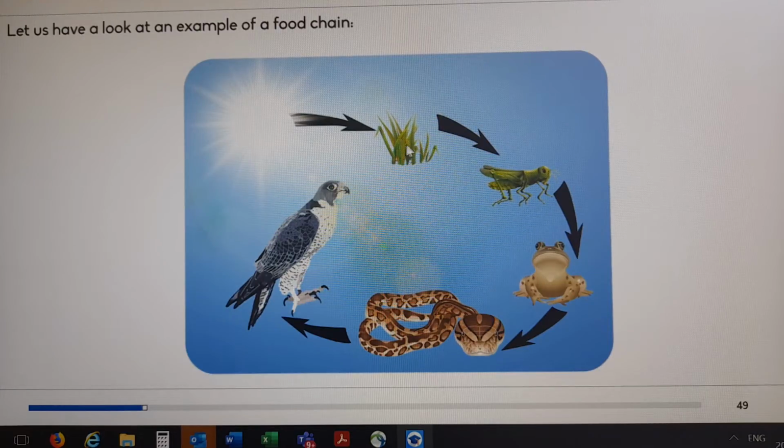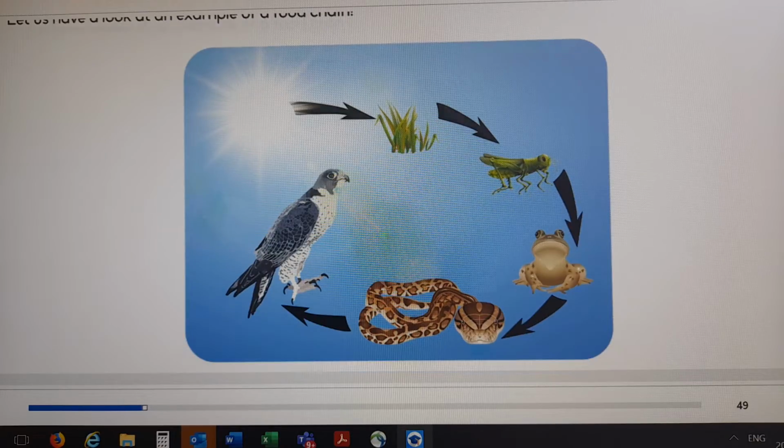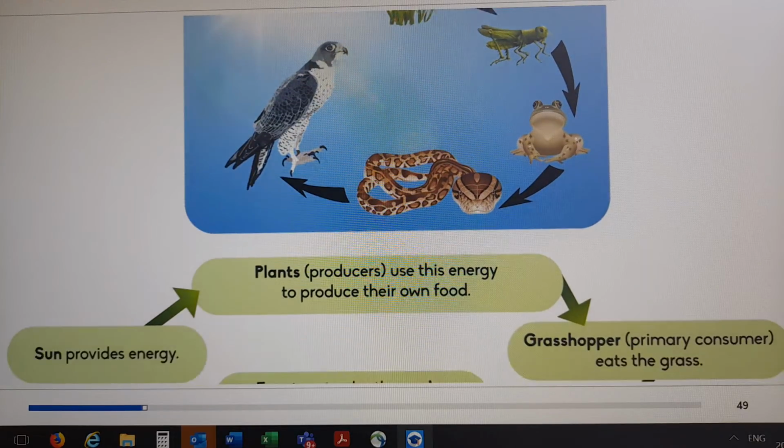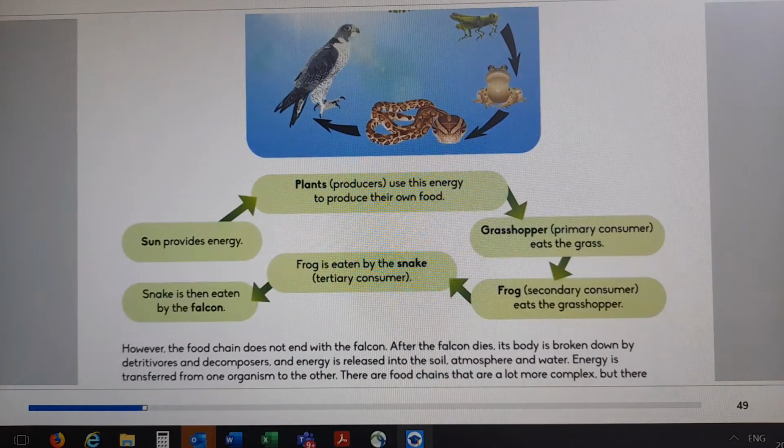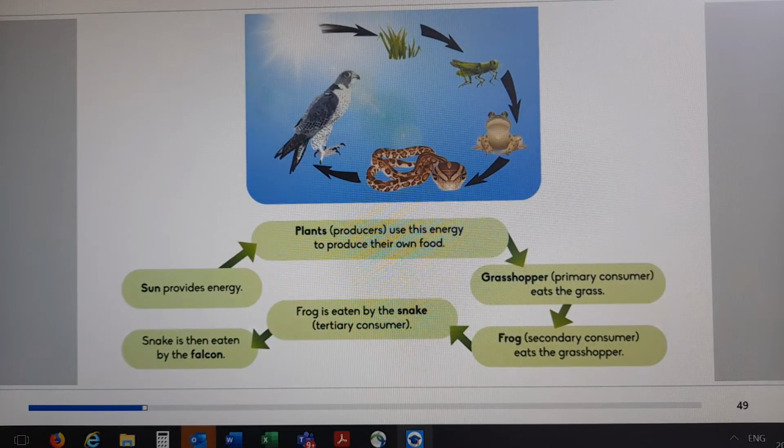Obviously the plant is our producer, and from there it is consumers. This is a herbivore because it only eats plants. So you can follow and name your organism according to where they belong in the consumers. Okay, I need to minimize this so that we get a clear explanation.